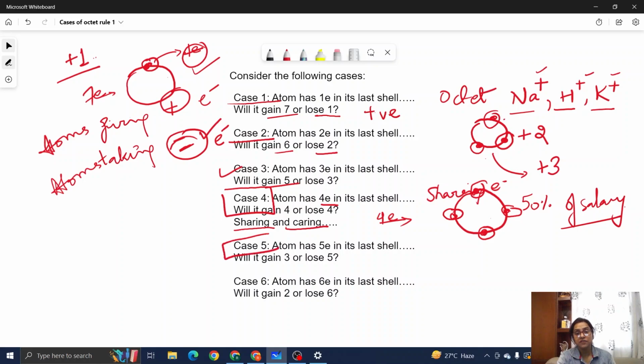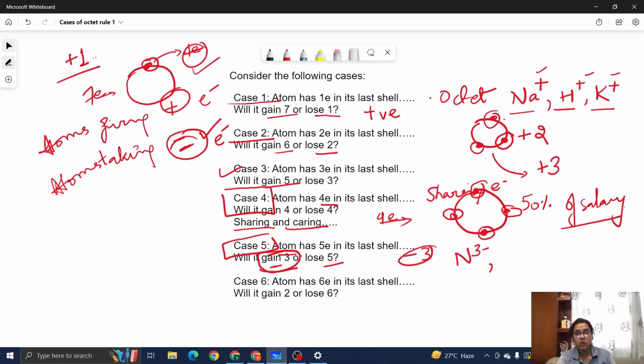Coming to case 5. Case 5 is having 5 electrons in the last shell. Now, of course, this atom will gain 3 because gaining 3 is easier than losing 5. Deal is very simple, okay? This atom, by gaining 3, will develop a charge of minus 3. What are the examples of these? Nitrogen. It has 5 electrons in the last shell, so once its ion is formed, it is N minus 3.